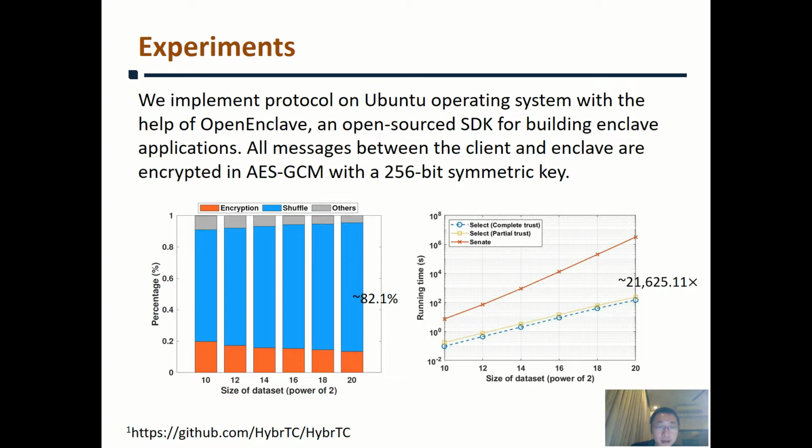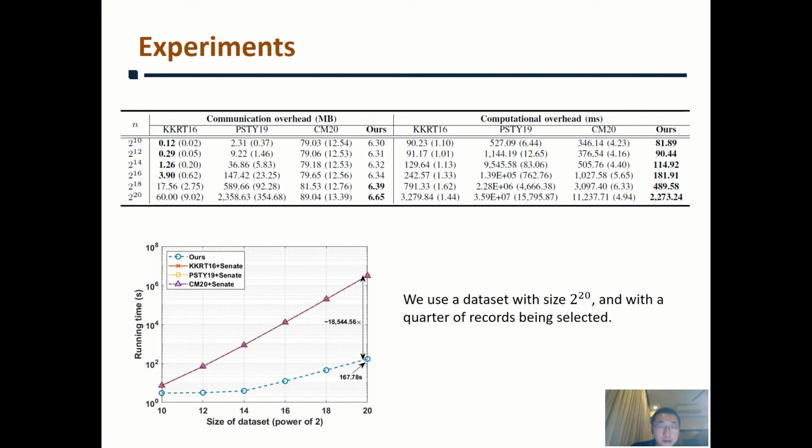From the right figure, we know that our select protocol in the complete trust version is about 21,000 times more efficient than the state-of-the-art crypto-based solution Opaque. The above table shows the performance comparison of our join protocol with 3 crypto-based private set intersection schemes. We find that our scheme achieves the lowest communication when the dataset size is larger than 2 to the power of 18, and achieves the lowest computational overhead in all dataset sizes.